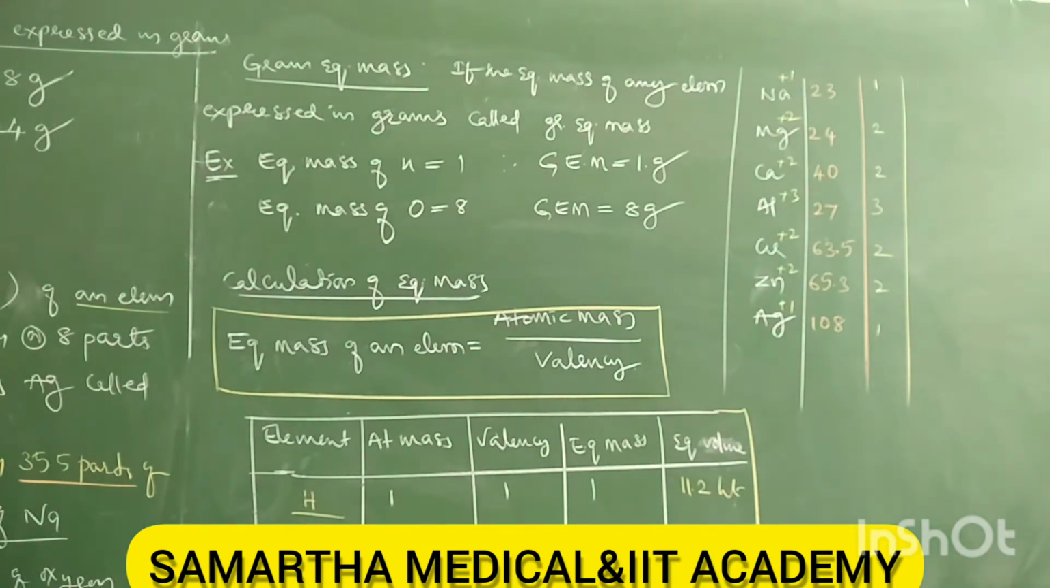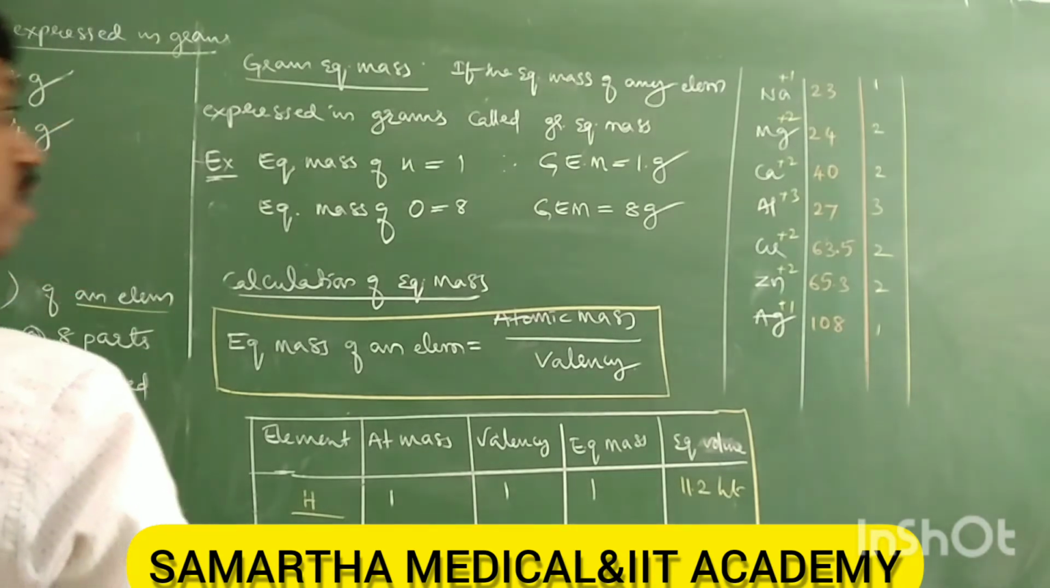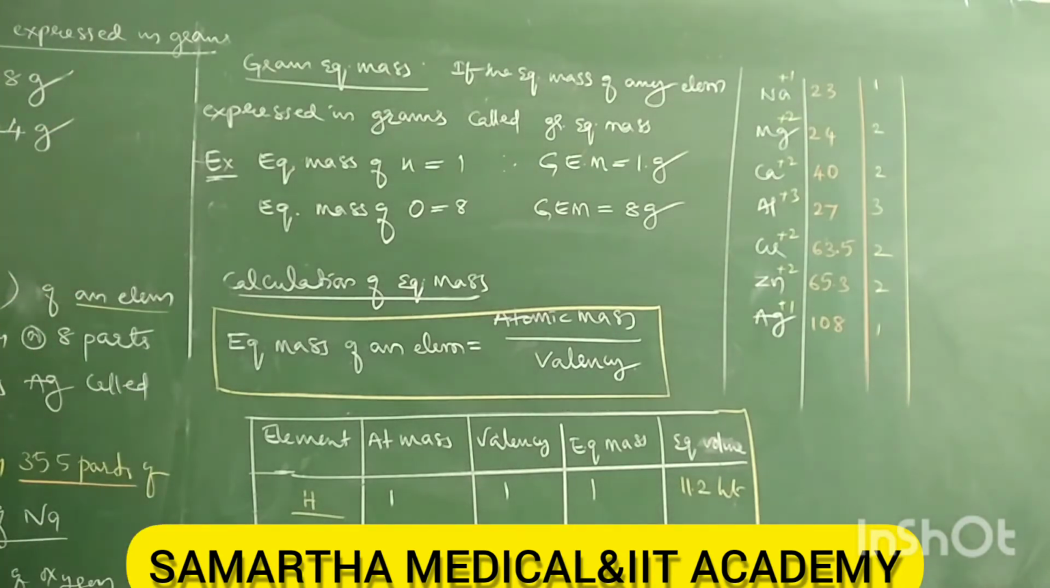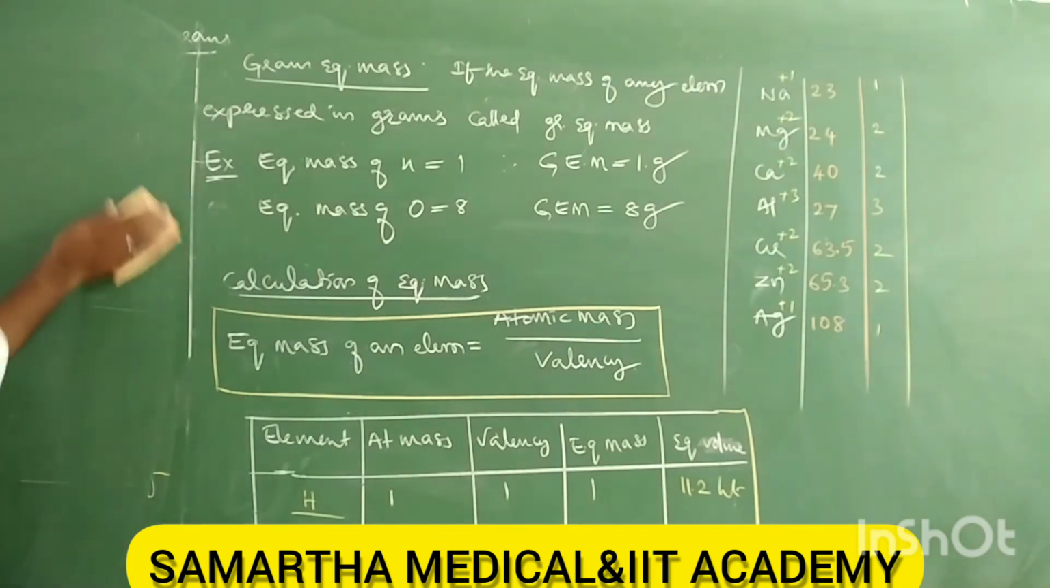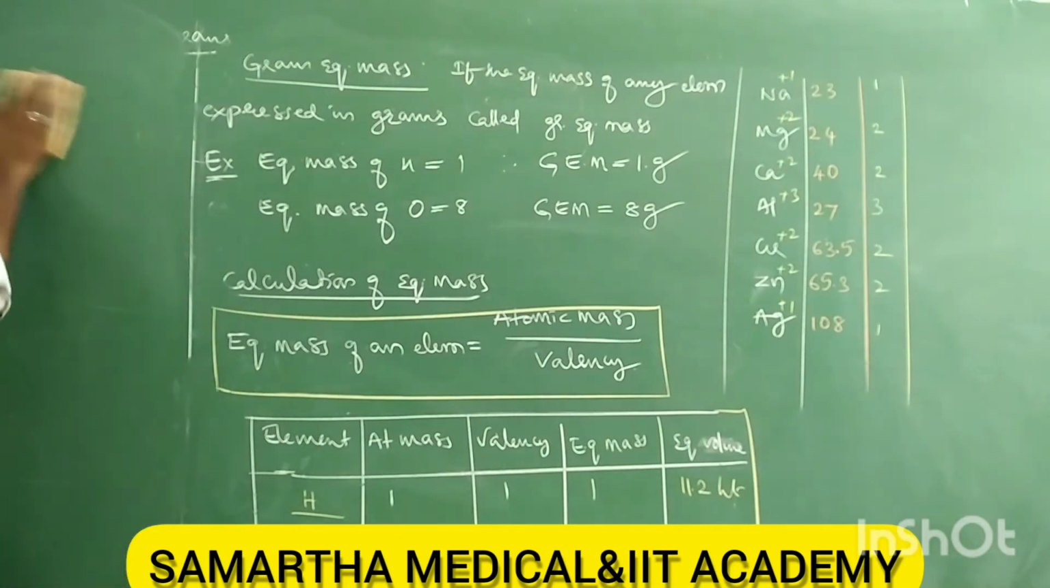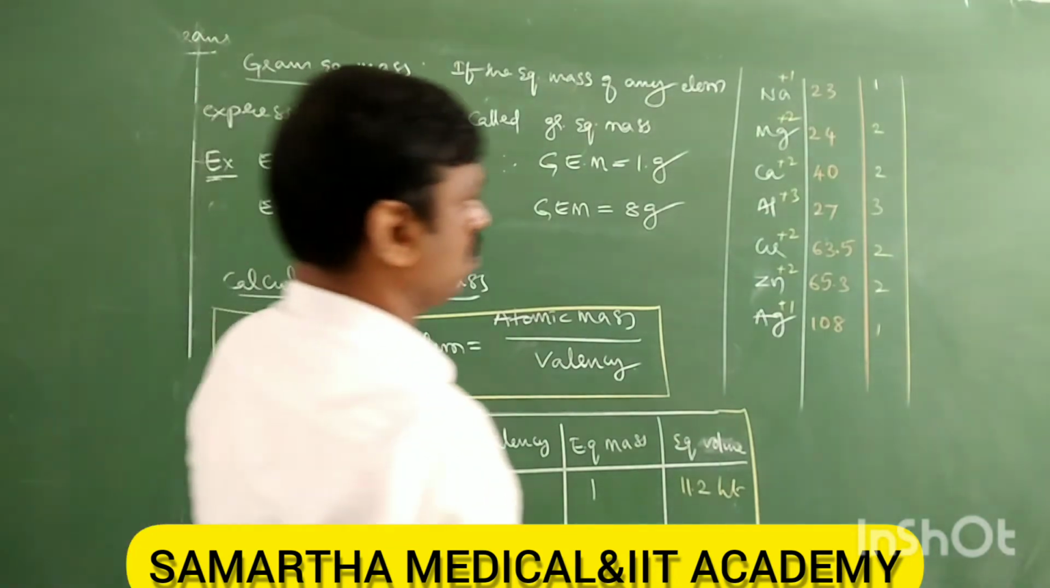Now can you write the equivalent weights or equivalent mass? Write down. Sodium 23 only, sir. Magnesium 12. Okay. Calcium 20. Aluminium 9. Copper, sir, the value is a decimal. 31 point something.